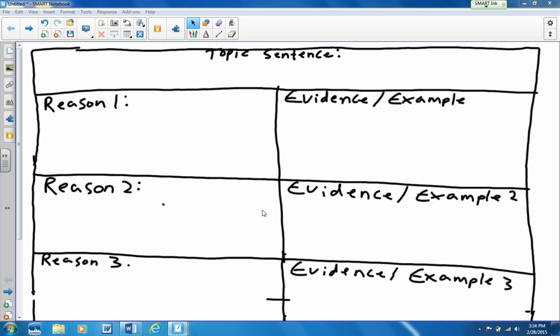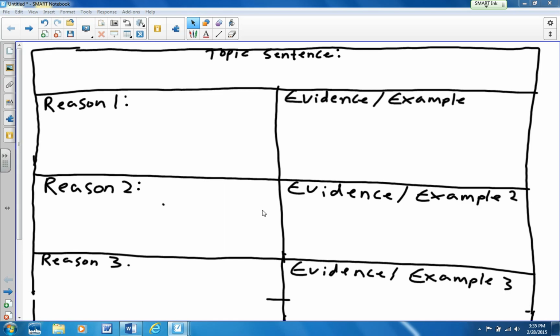Even if you don't quite agree with the opinion, if you read an article or a couple articles and you think it's easier to prove the side you don't agree with, that's okay. All right, so right now we have up a graphic organizer, and this should be pretty familiar. This is one we've been using the past few times.